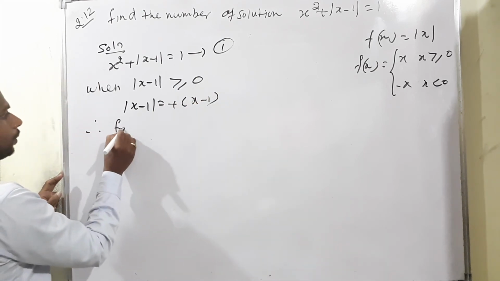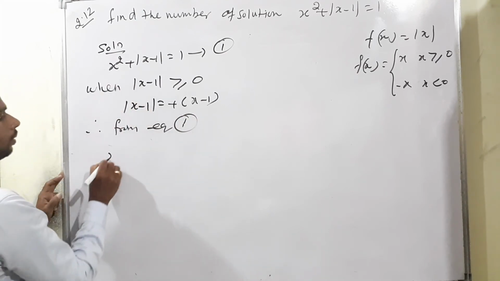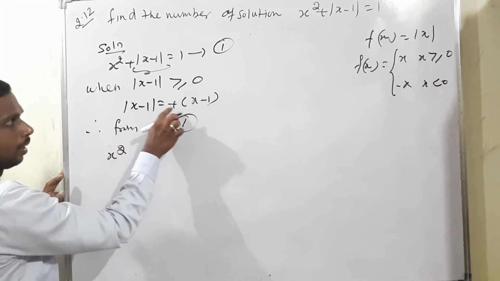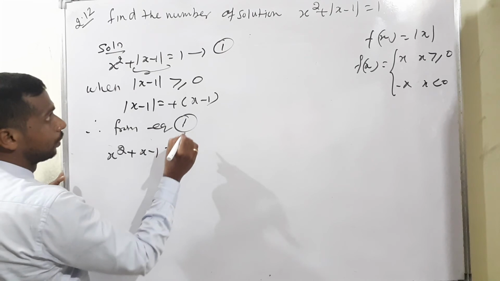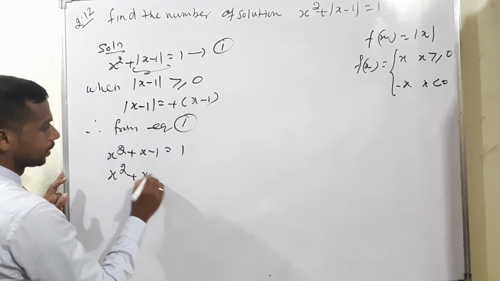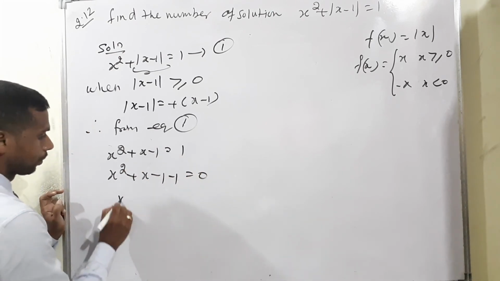Therefore, from equation number 1, x square plus x minus 1 is equal to 1. Bring 1 to the opposite side: x square plus x minus 1 minus 1 is equal to 0.